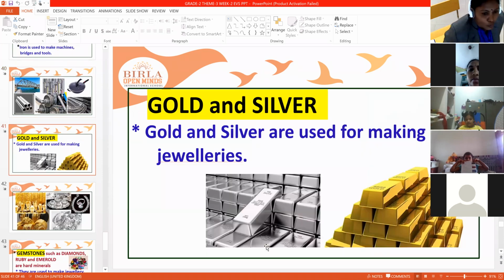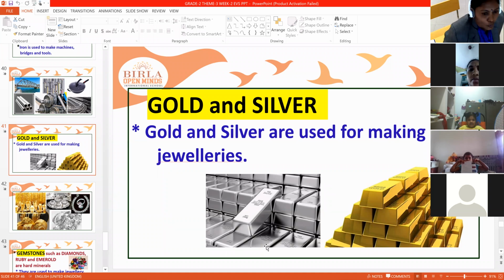Next, coming to gold and silver. These are called gold biscuits and silver biscuits. Gold and silver are used for making jewelry. Before getting into a shape or before being made into jewelry, gold will be like this. Not only like this, other structures also, but this is called a biscuit model. Either it is called a gold biscuit or a silver biscuit.